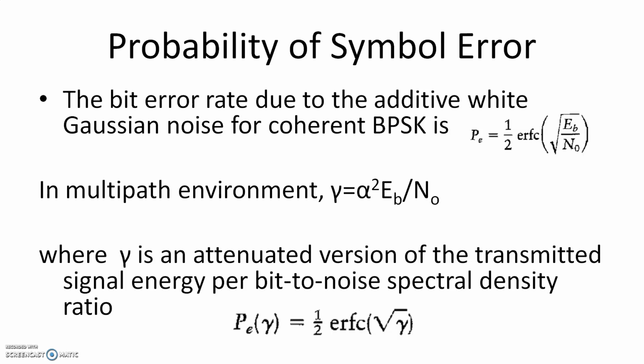In our case the probability of error is a function of gamma. I can write it as 1 by 2 into erfc of square root of gamma, where gamma is alpha squared into Eb by N0. Effectively it becomes alpha into square root of Eb by N0, because we have considered fading also, so the fading coefficient comes into the picture. The fading coefficient is modulus of H, and when we take the power it is modulus of H squared, which is equal to alpha squared. So that is the probability of error.